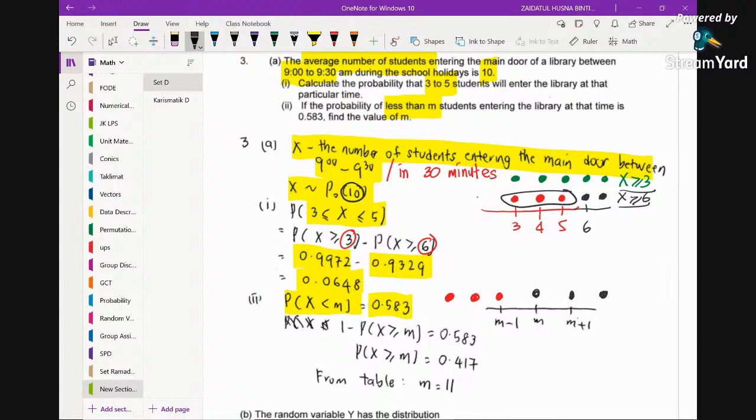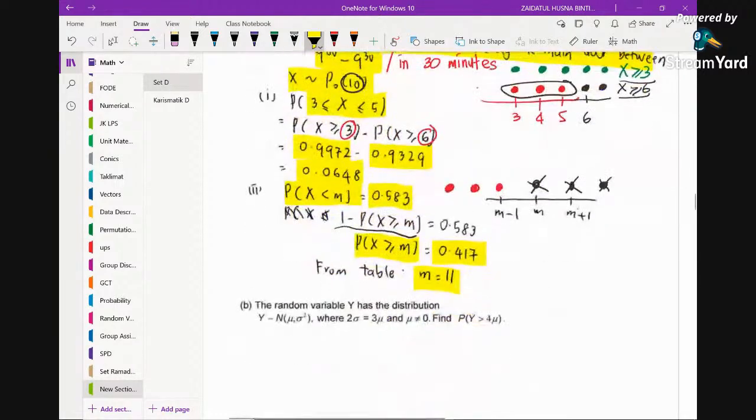Okay, so basically we don't want m to the right. So that's why you can see here, it's 1 minus m to the right, yeah? Okay, and we just equate to 0.583. And by simplifying this, so this one you make a subject. So this would be, okay, 1 minus 0.583 is 0.417. And by reading the table, you can conclude that m equals 11. Alright, so this is the answer, yeah?